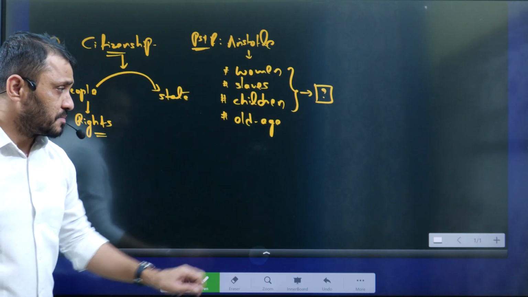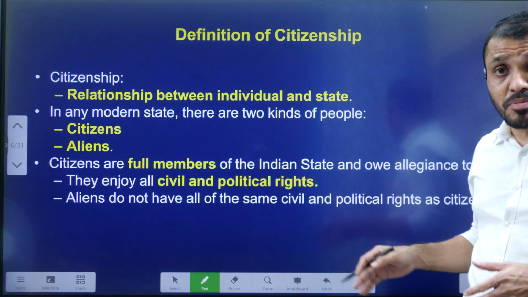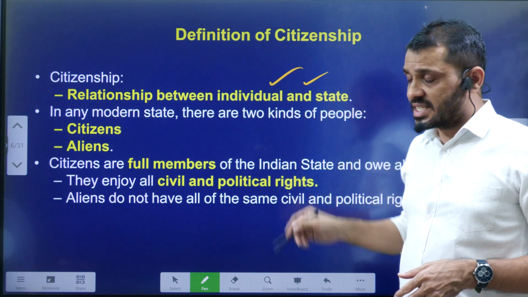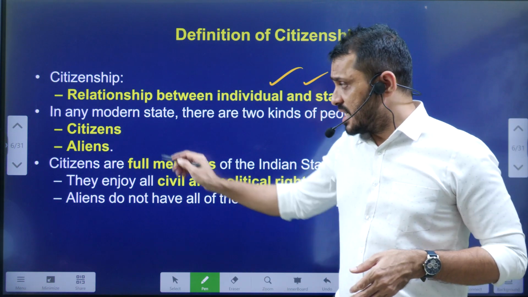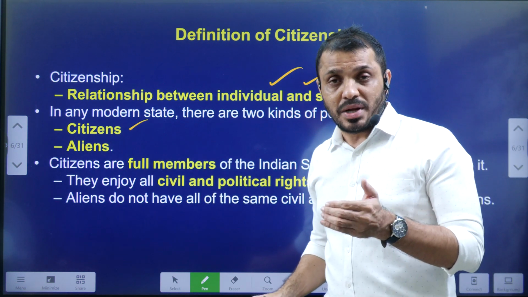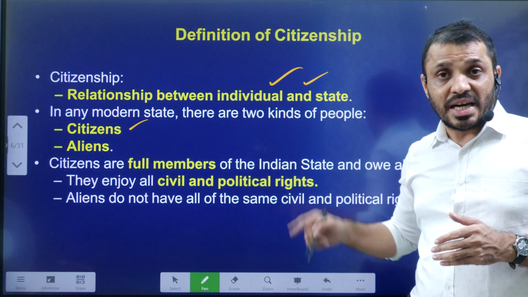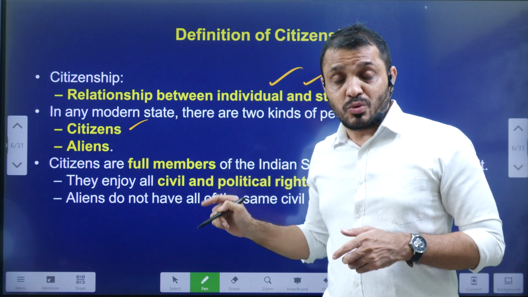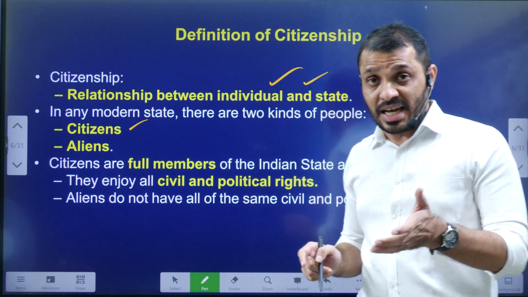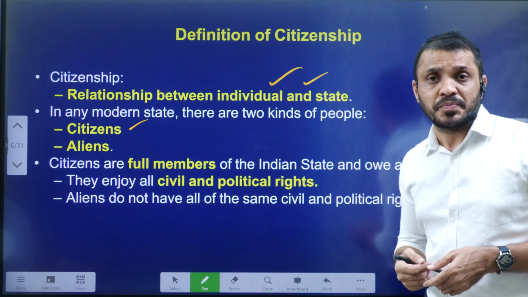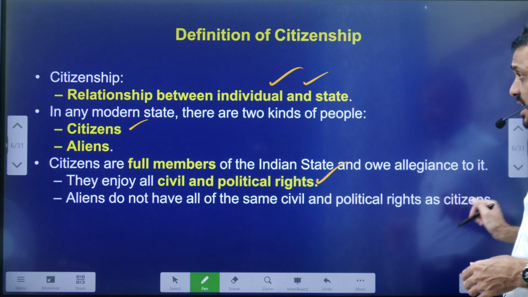Okay. Now let us see what citizenship can do. Citizenship establishes the relationship between the individual and the state. A person who is a citizen is considered a citizen, and others, other than citizens, are known as aliens. That means they do not belong to that particular country. You know that Aristotle was not a citizen of Athens. He was a citizen of some other city-state, Macedonia, where Alexander the Great came from. Now citizenship will give political as well as civil rights, like I said earlier.